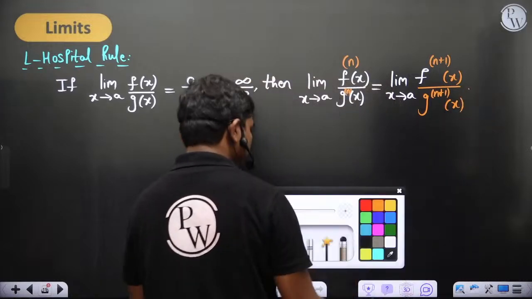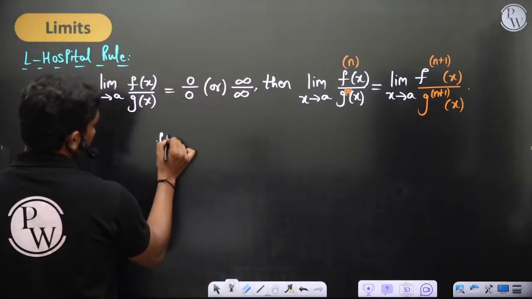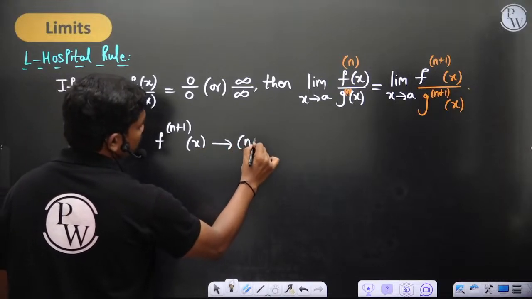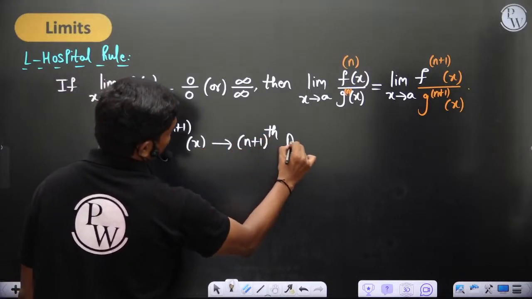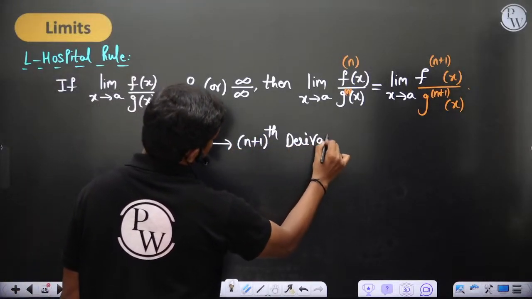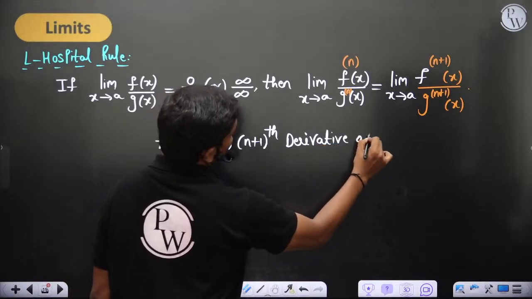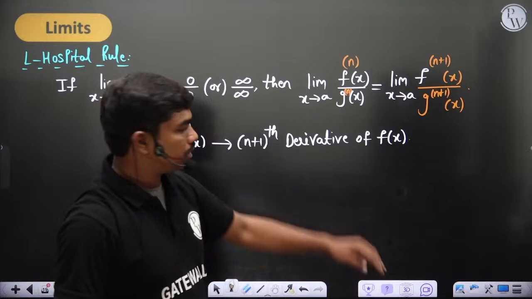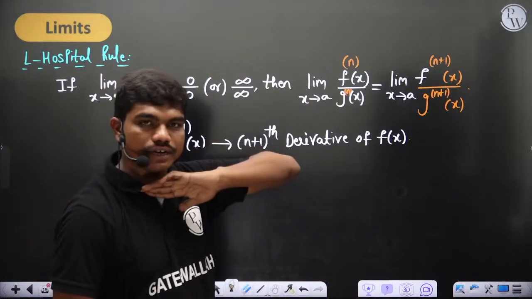So you can see here this f of n plus 1 of x gives you the n plus 1th derivative of f of x. The loop will go on until this tie of 0 by 0 or infinity by infinity gets resolved.